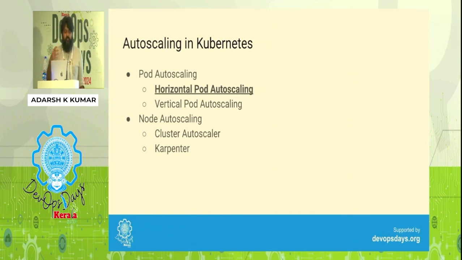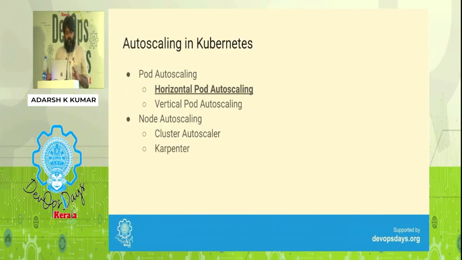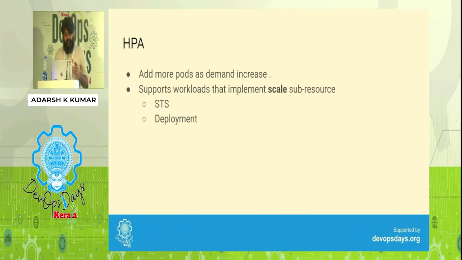Now in Kubernetes, we have both. There is HPA, which is horizontal pod autoscaling. There is VPA, which adds more resource requests based on certain metrics, vertically increasing the size of an individual pod or a set of pods. Of course, when the pods start increasing in size, the underlying node also should start scaling. That is where we have node autoscaling, with tools like Cluster Autoscaler from the Kubernetes community itself and Karpenter from the AWS community. Today we are focusing only on HPA, and let's get to that.